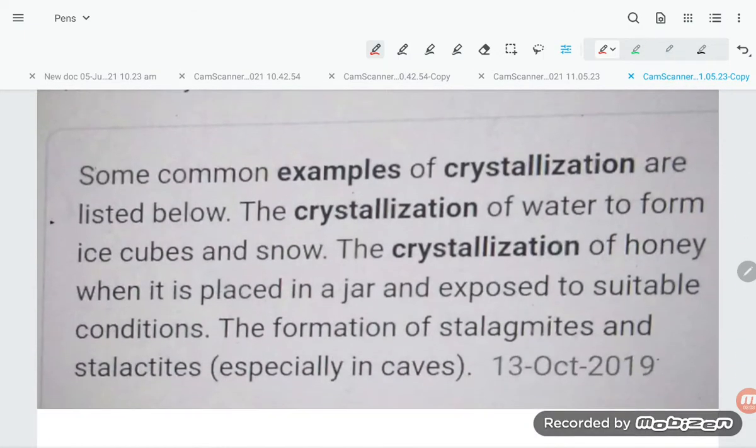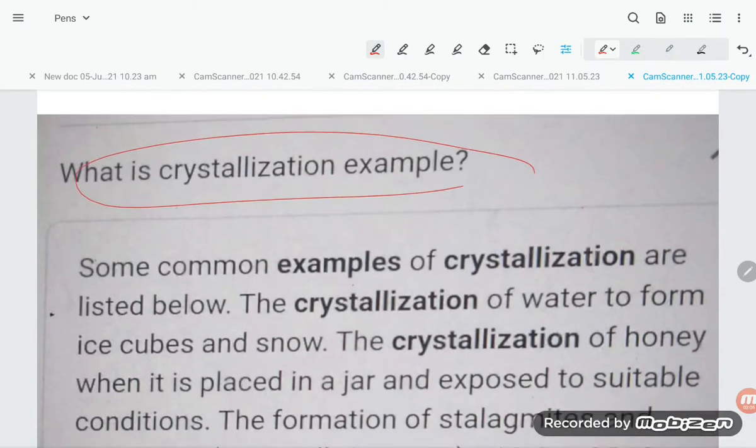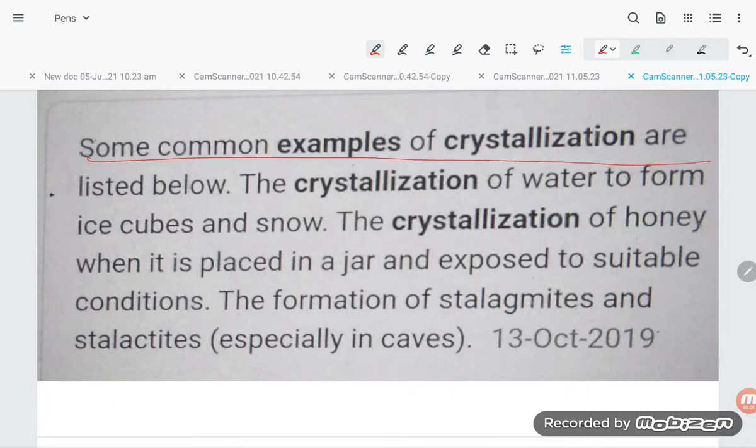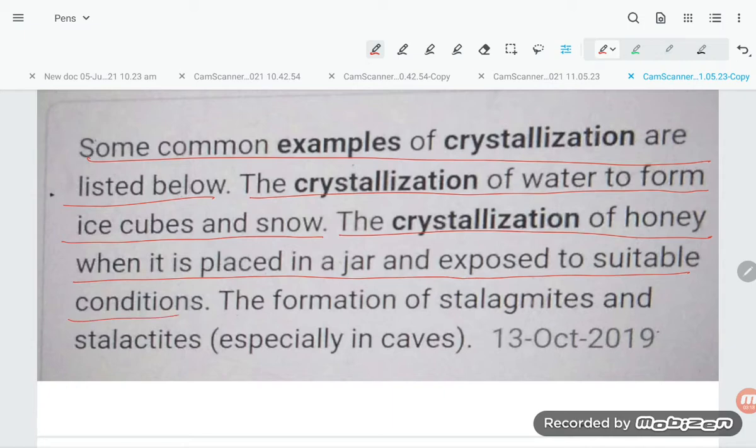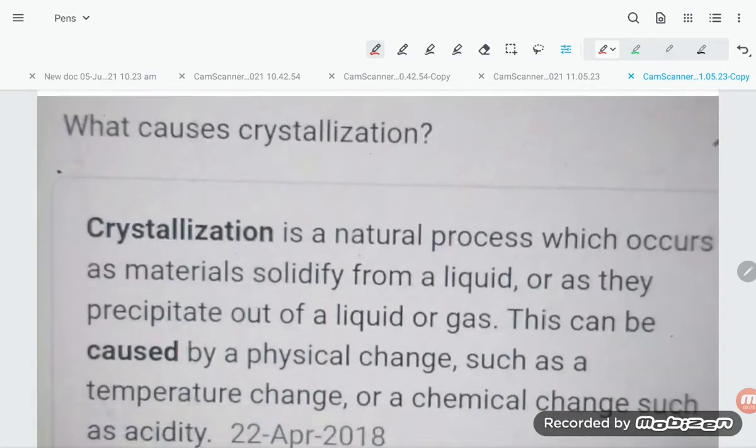What are examples of crystallization? Some common examples of crystallization are listed below. The crystallization of water to form ice cubes or snow, the crystallization of honey when it is placed in a jar exposed to suitable conditions, and the formation of stalagmites and stalactites, especially in caves.